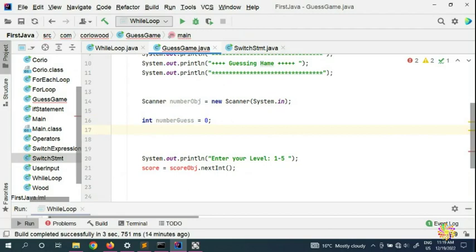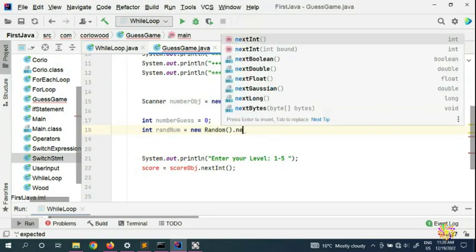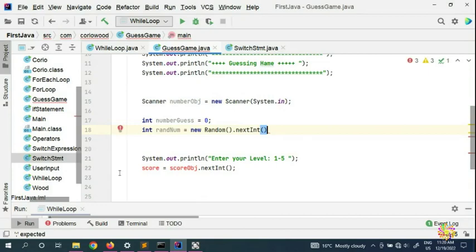Then we put an int randNum, and we put a new Random, then a dot nextInt, just like here. We put a nextInt, then a +1. How high do you want to go? For example, we want to go up to 20. That's the bound inside the nextInt.